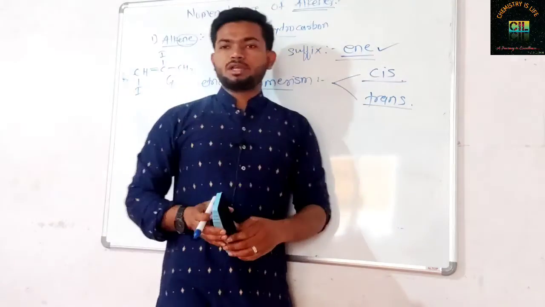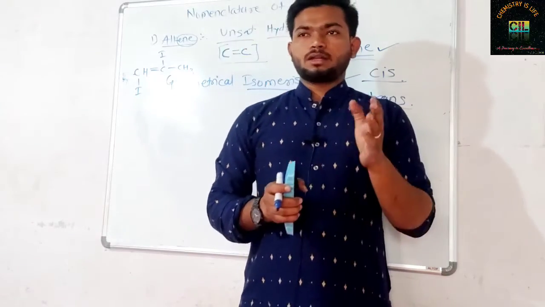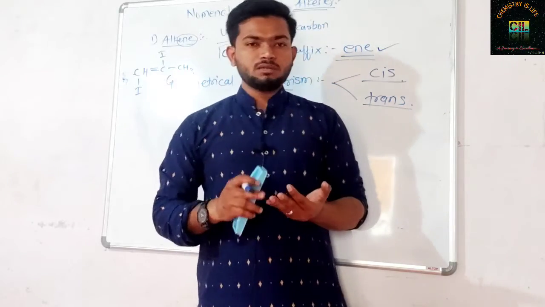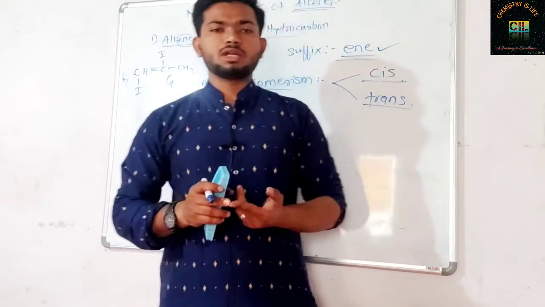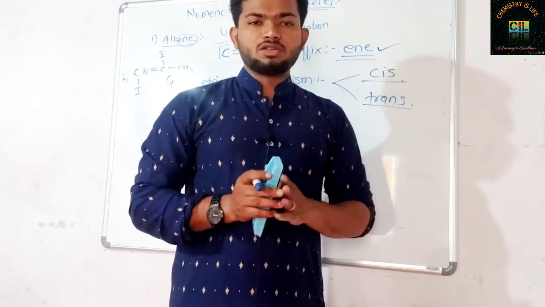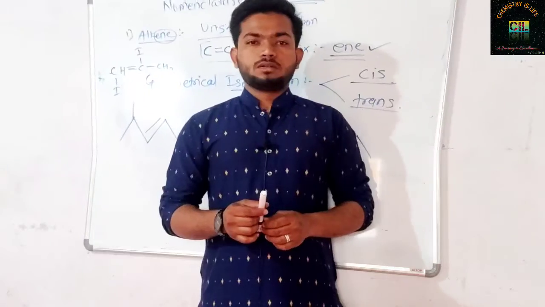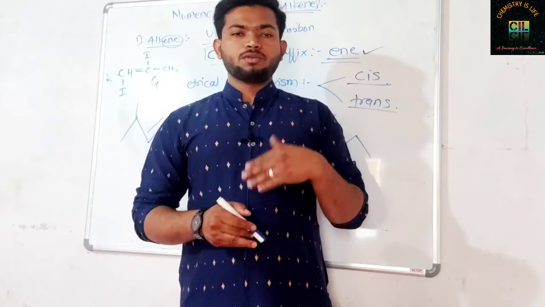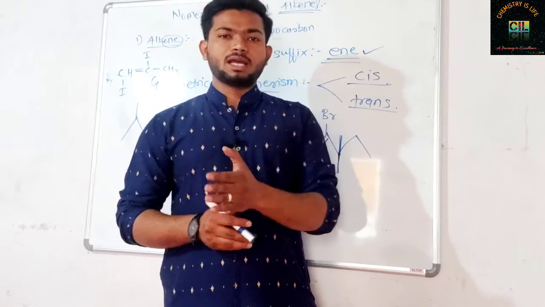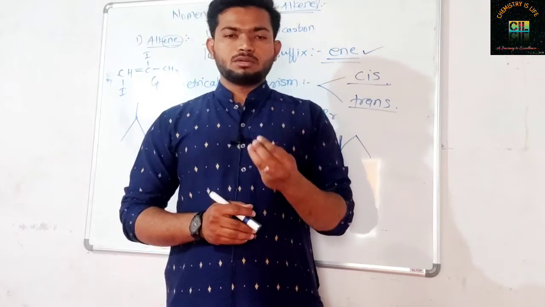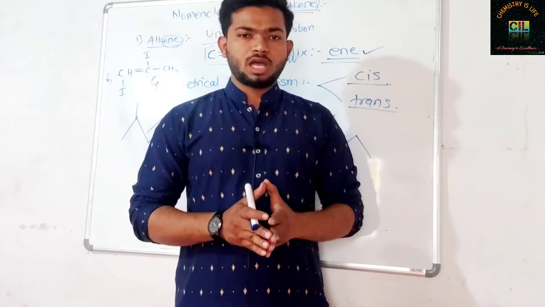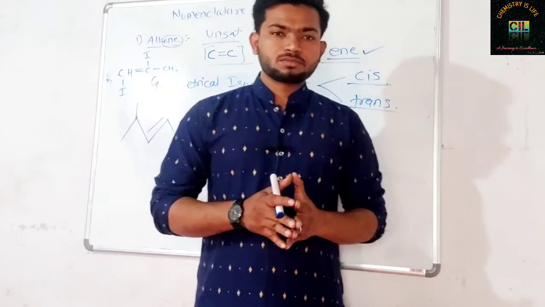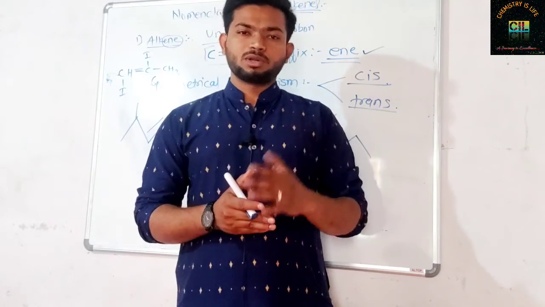So in this way, this is the nomenclature and information about the nomenclature of alkenes. Here we have covered the nomenclature of alkenes, the basic rules, some examples, and the last point was about geometrical isomerism, which happens in the case of alkenes. In this way, we have completed nomenclature of alkenes in today's video. I hope you are understanding the nomenclature of alkenes. In the next video we will go further to the nomenclature of alkynes.